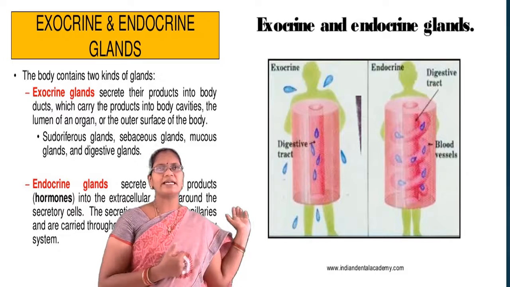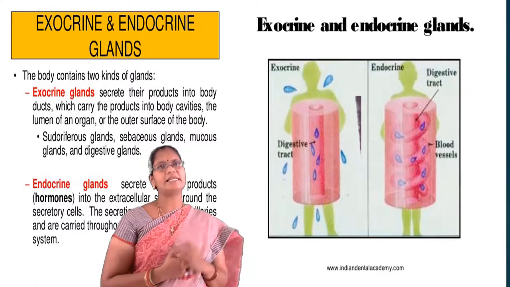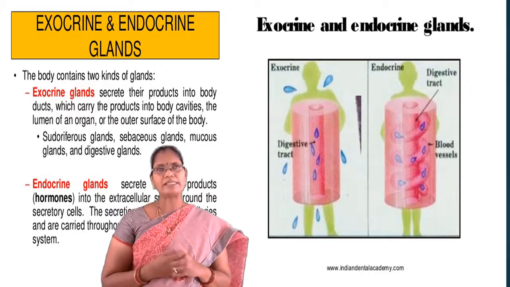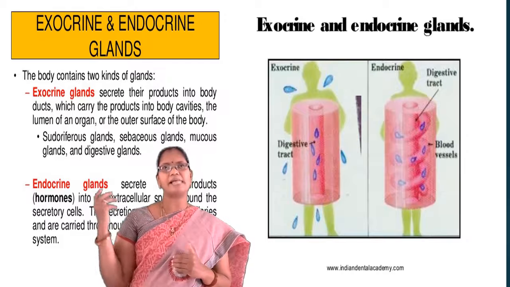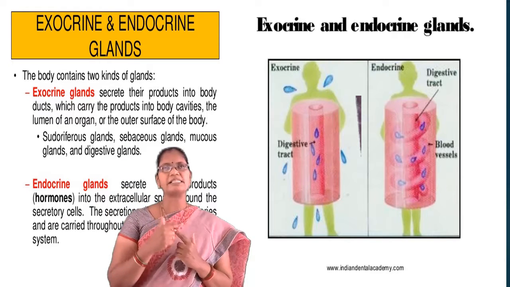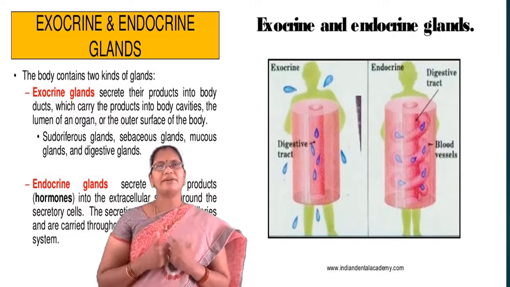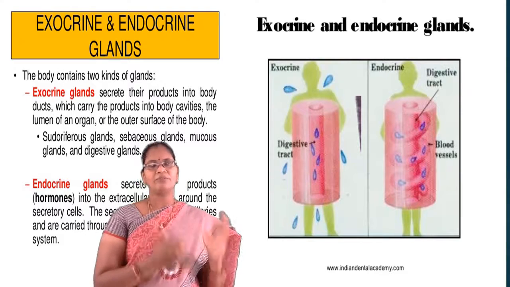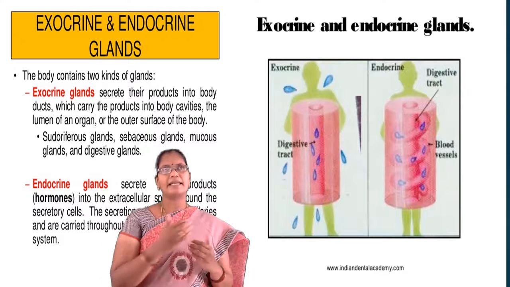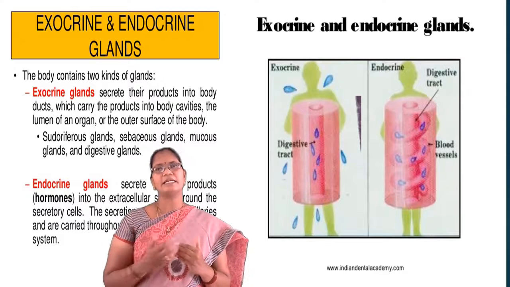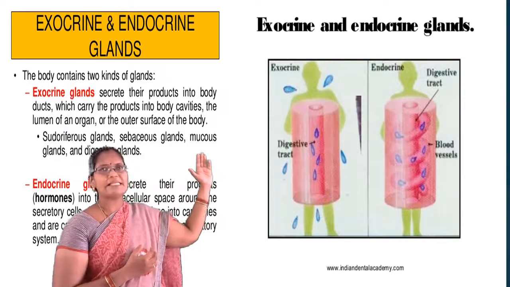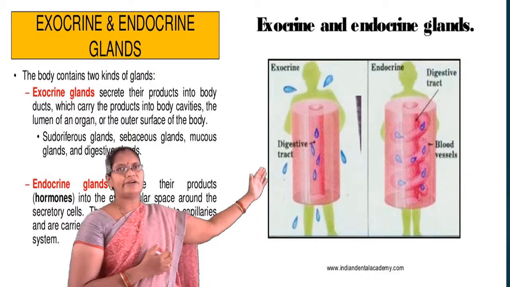Now, we will see the second type of glands, that is endocrine glands. Endocrine glands secrete their products, that means hormones, into the extracellular space around the secretory cells. The secretions, that means the hormones, diffuse into the capillaries and they are carried throughout the body by the circulatory system.